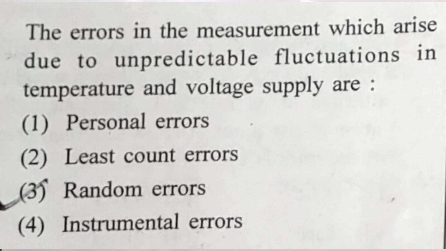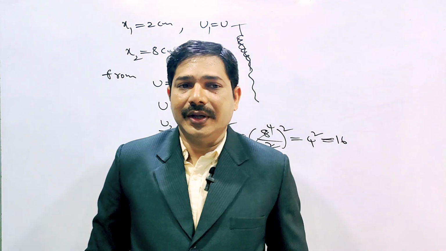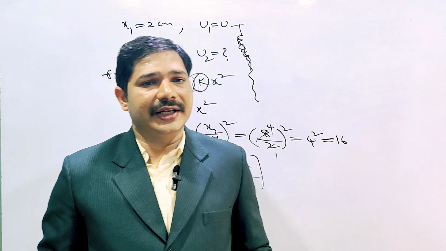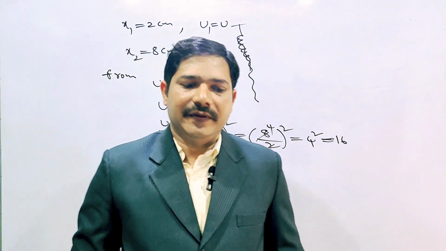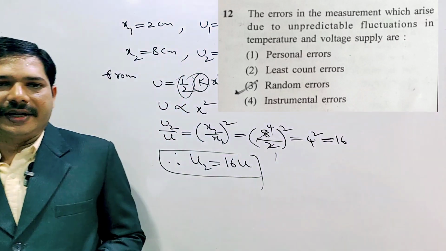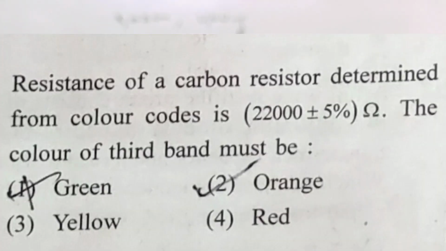The errors in the measurement which arise due to unpredictable fluctuations in temperature and voltage supply are. Here the unpredictable fluctuation. So in which errors will we get them? So in random error. So there is no direction, no order. So randomly the errors will produce. In random error we can observe unpredictable fluctuations. So that is why random error is the correct answer. Next question you can check.